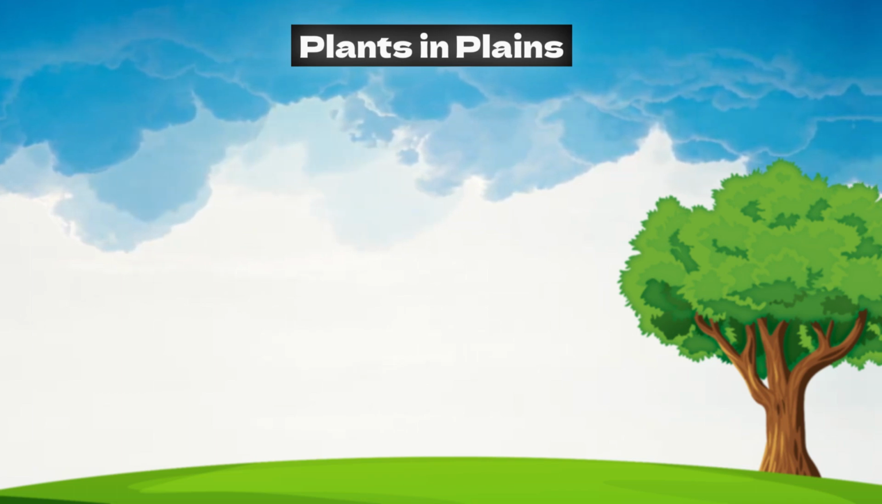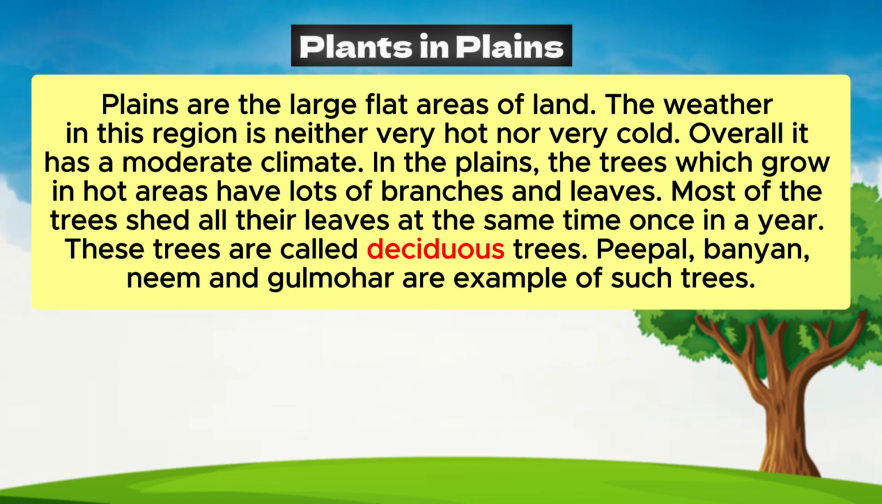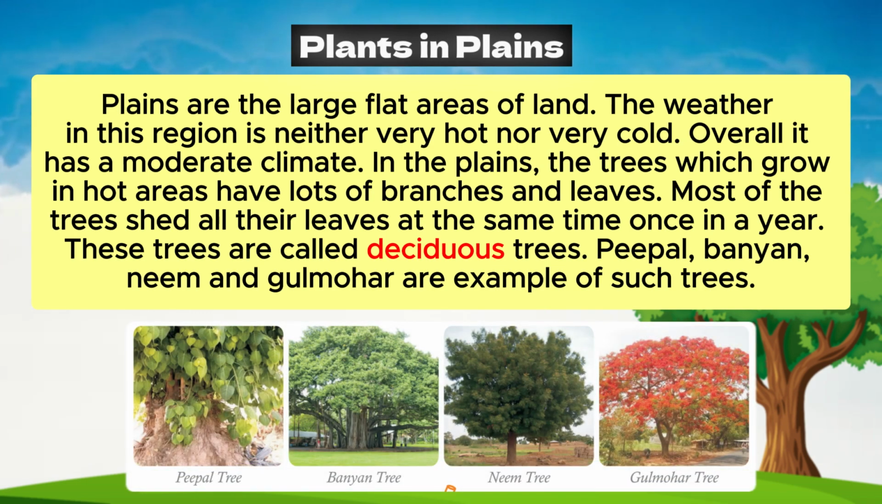Plants in plains. Plains are the large flat areas of land. The weather in this region is neither very hot nor very cold. Overall, it has a moderate climate. In the plains, the trees which grow in hot areas have lots of branches and leaves. Most of the trees shed all their leaves at the same time once in a year. These trees are called deciduous trees. Peepal, banyan, neem and gulmohar are examples of such trees.